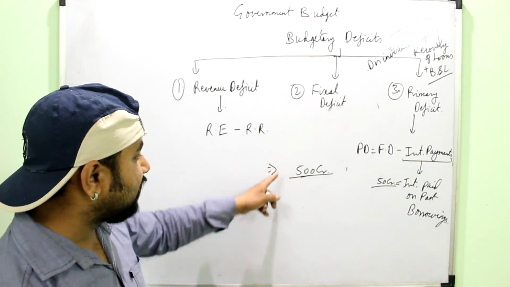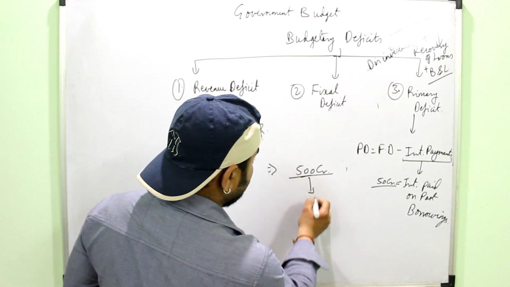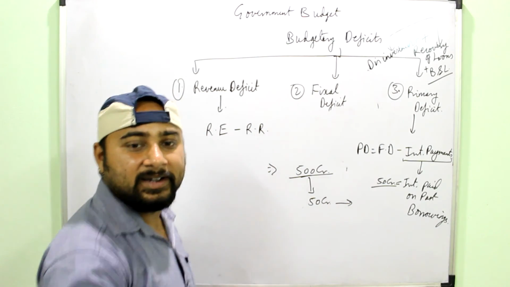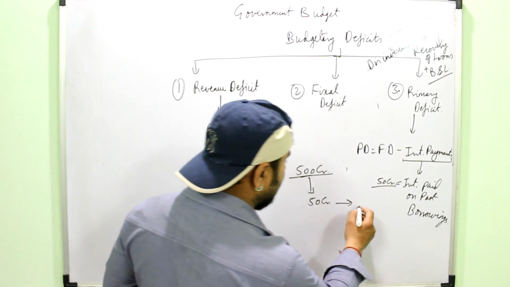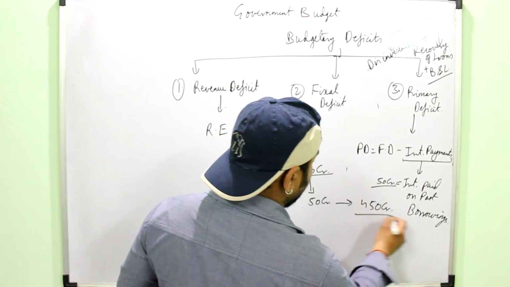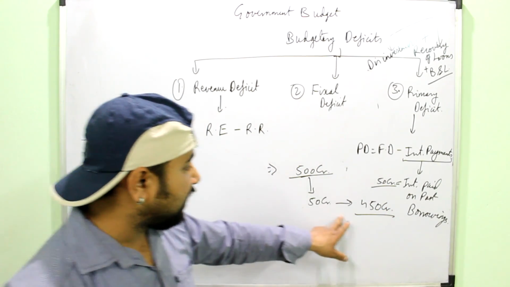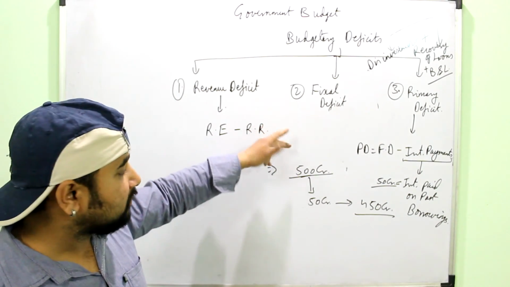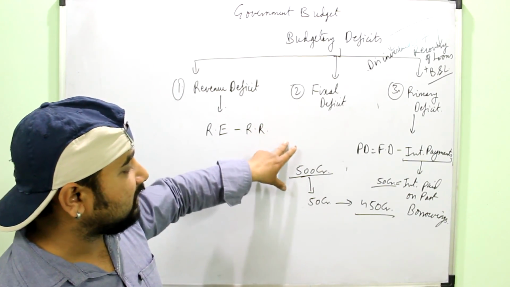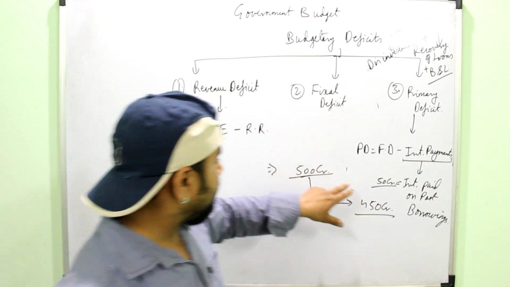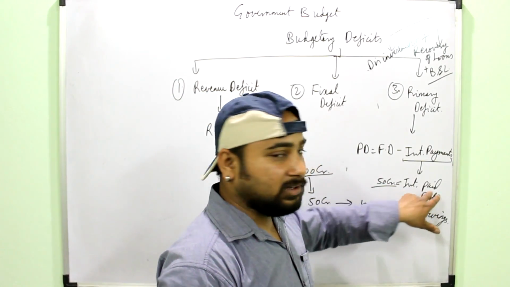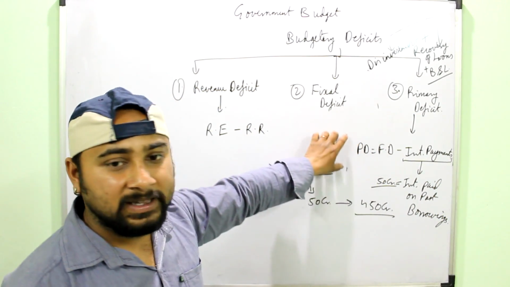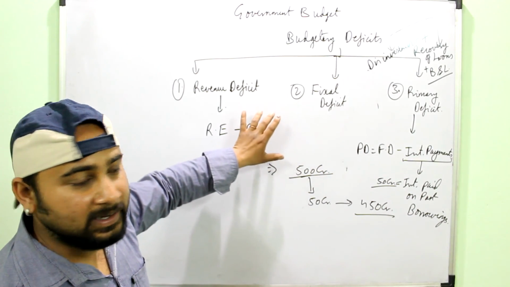So it means 50 crores have been used by the government to pay the interest of the past liabilities. So actually it has spent only 450 crores in the economy, but it borrowed 500 crores from some other organization or from foreign economies. But 50 crores out of it has been spent on the payment of the interest. So primary deficit actually gives me the correct picture of how much the government is spending in the economy.